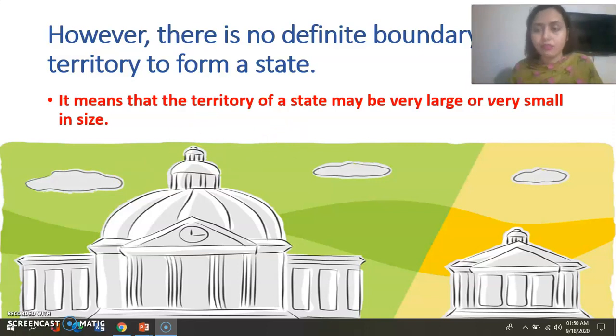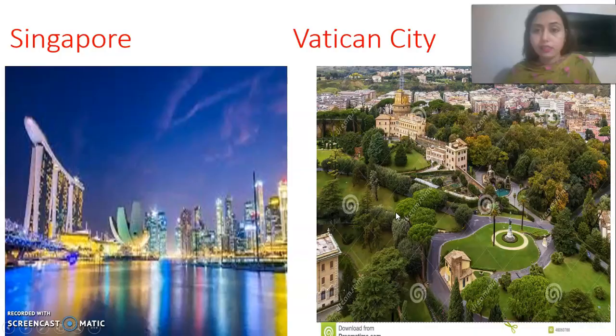Okay, standard size of territory. Now see, it means that the territory of a state may be large, very large, or very small. See, I have just given a picture. A very big picture, a very small one. Okay. Now, go for the next thing. So, I think you all have understood about population and territory. Now, go for the next. See, there are two beautiful pictures of Singapore and Vatican City.